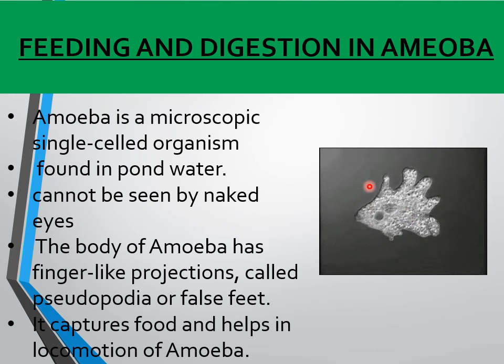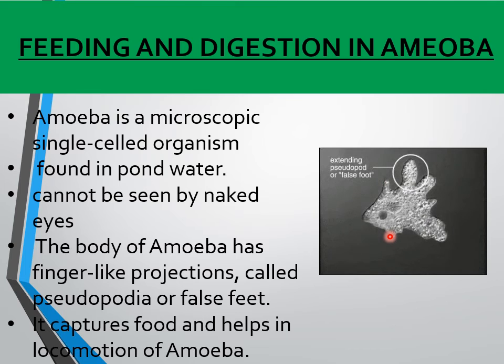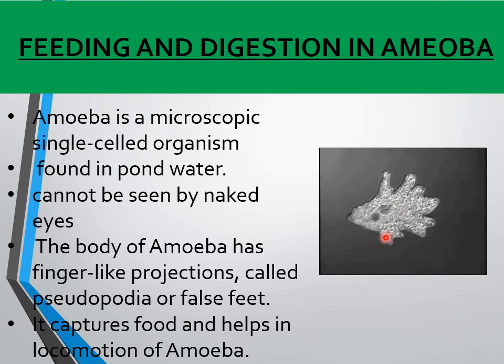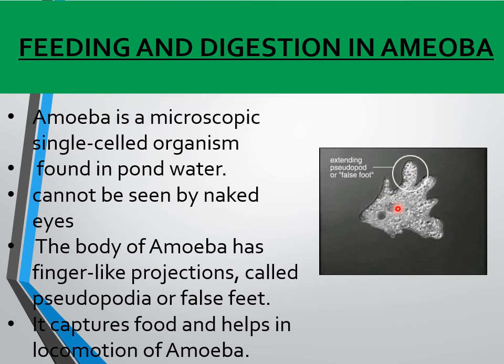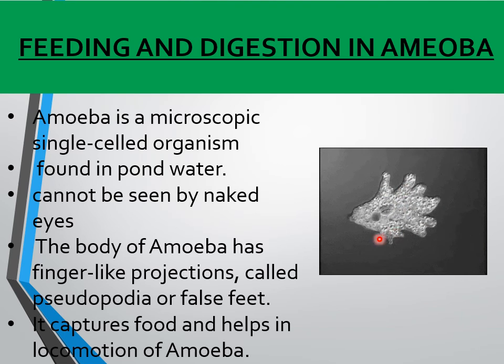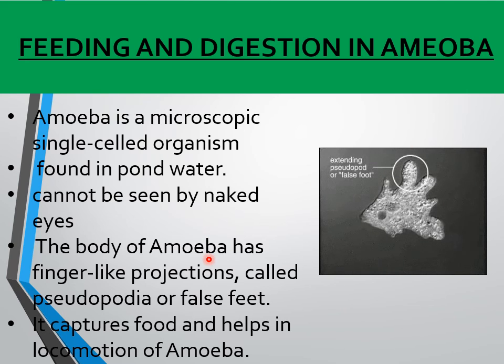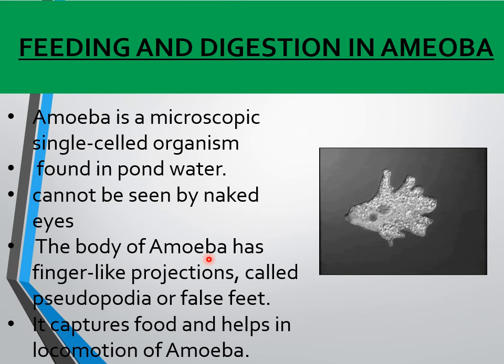The digestive juice which is present inside the food vacuole acts on the food that is trapped. With this digestive juice, it breaks the food, that is the tiny animals or the plants, into simpler substances. This is how the digestion takes place, and the absorbed food it will use for its growth and its multiplication.